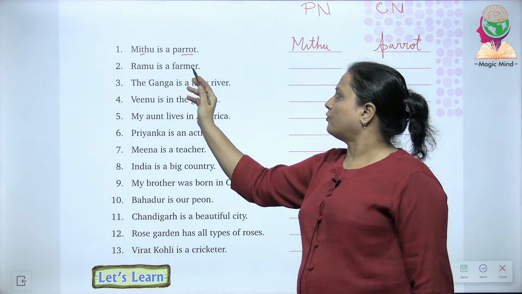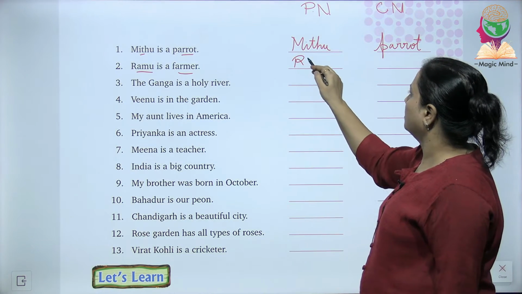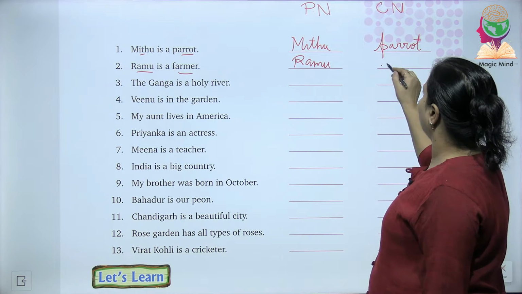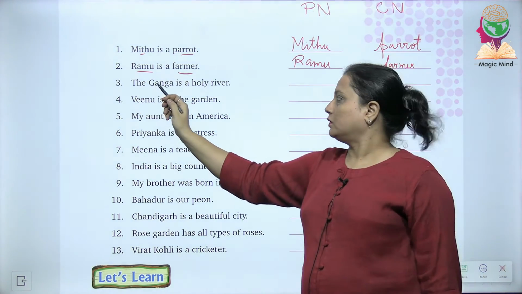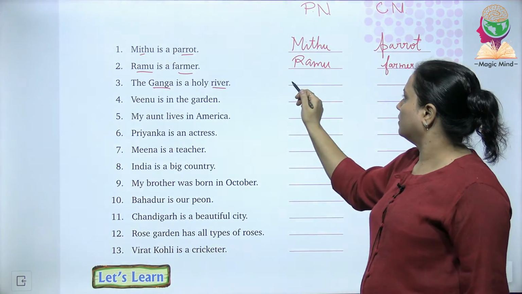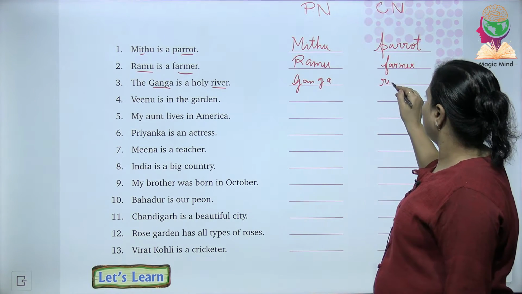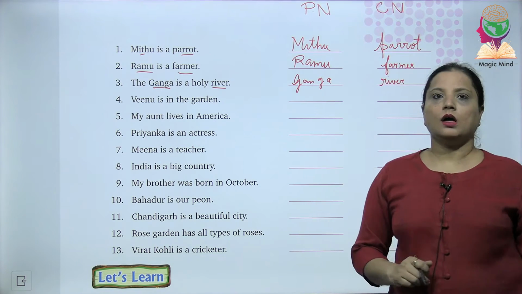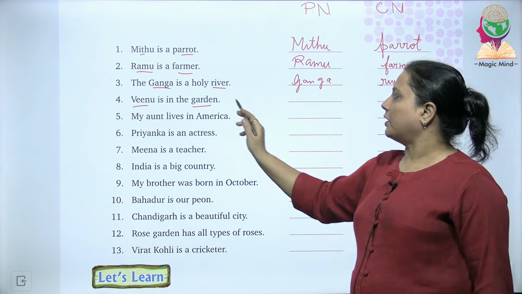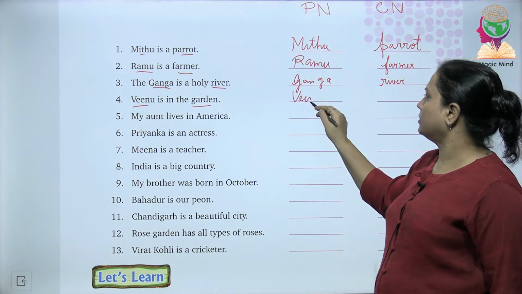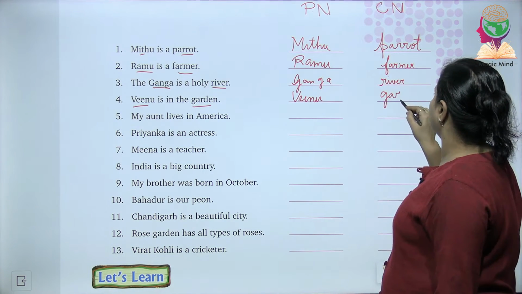Then, Ramu is a farmer. Again here Ramu and farmer are nouns. Ramu will come here and farmer is a common noun. Third one, the Ganga is a holy river. Ganga, proper noun, and river is a common noun. Venu is in the garden. The word Venu is the name of a person. It is a proper noun and the place garden is a common noun.